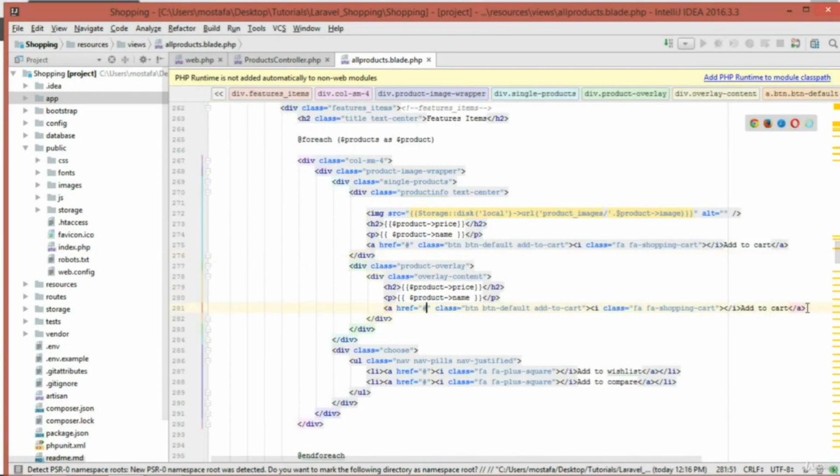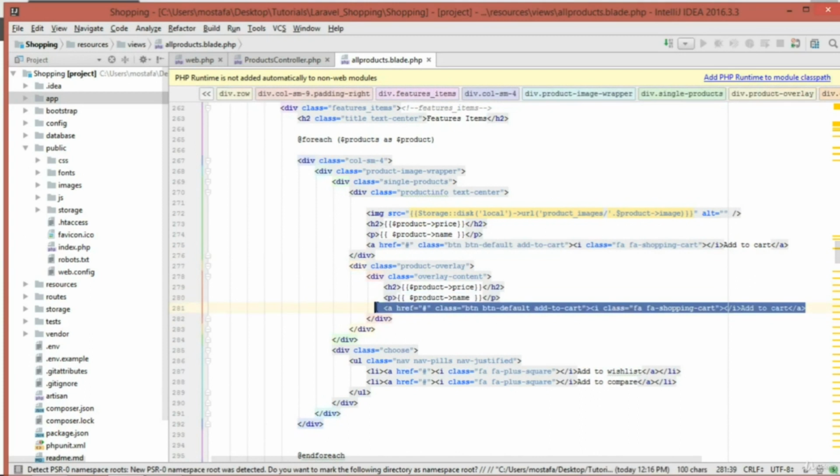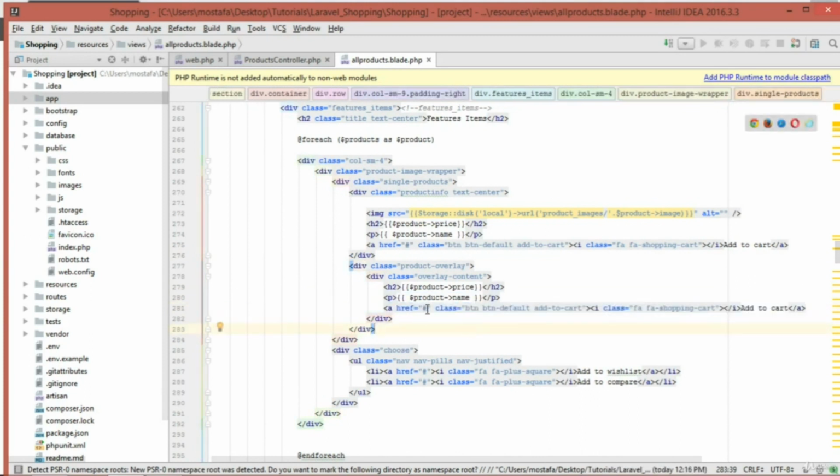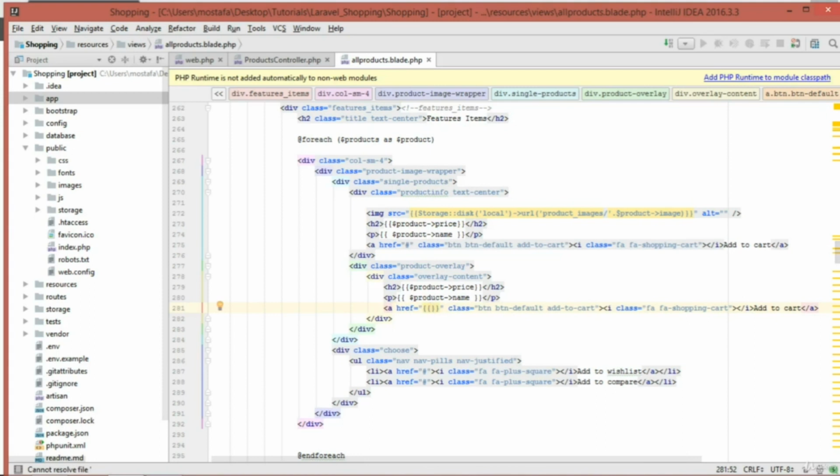Inside this Add to Cart, as you can see, the A tag, the anchor tag, I am going to get inside the href, and I'm going to add double curly braces for the opening and closing braces, and then inside it I'm going to add something called route, the route function, which is going to take us to a specific location.